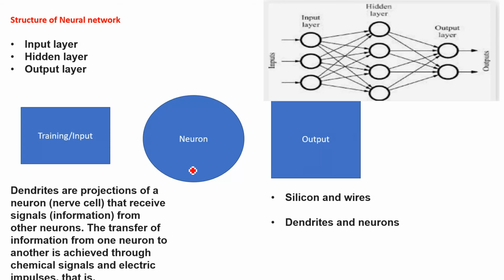Now the question is, what is the structure of the neural network? These kinds of questions can also come in your exam, or some people can ask you the structure of a neural network. So this is the sequence you have to memorize. First we have the input layer. You can say there are three layers: input layer, hidden layer, output layer, right? And you cannot say the first one is the hidden layer. No, this is the sequence: input, hidden, and output.